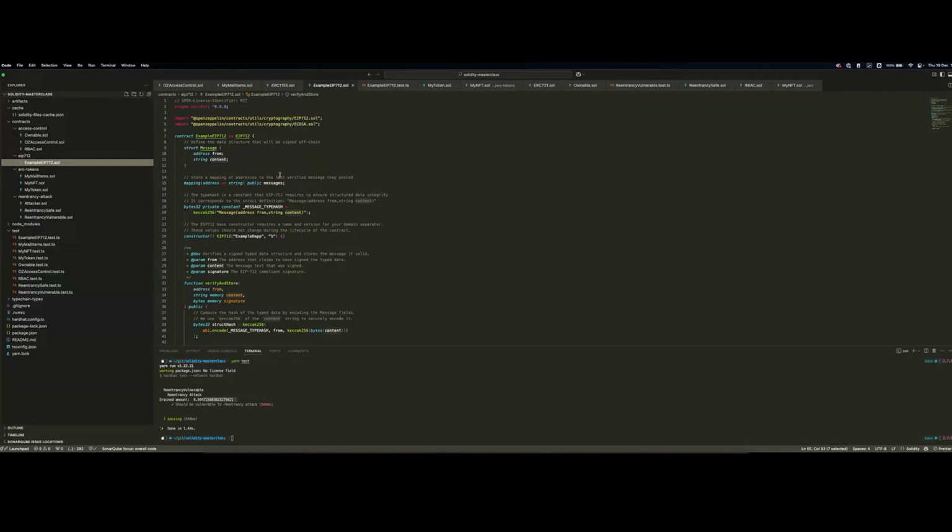I invite you guys to look at this in your spare time after this lesson, or when you can, because this is a very important standard that solved a lot of issues, also in merit to the security standards that in the past, unfortunately, we did not have. Like, how many times have you interacted with a contract that asks you to sign a message, and that message is literally a hex string and you do not know what you're signing?